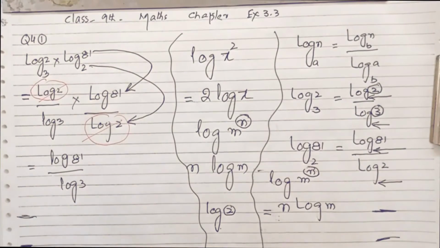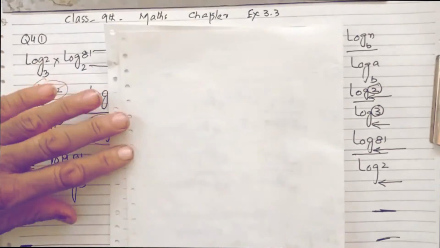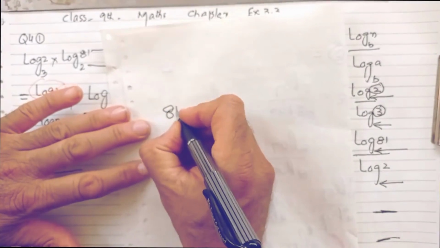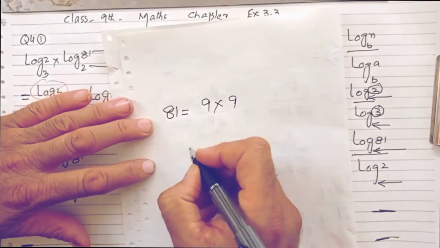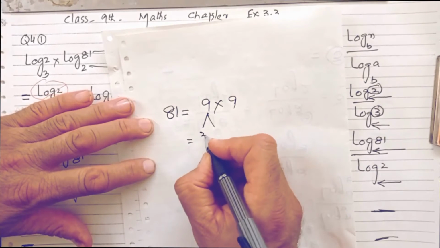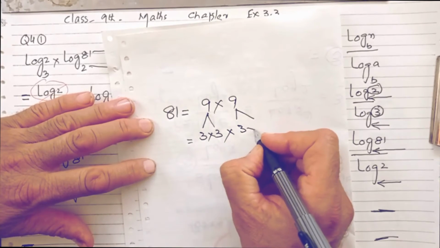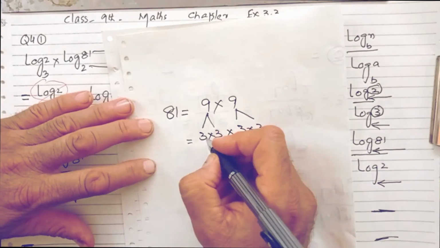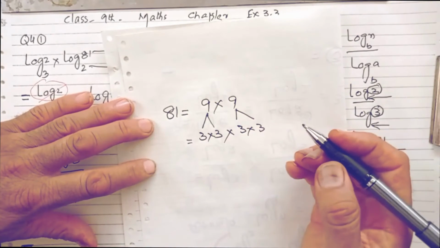Now 81, yes, log 81. So 81, you can write it like this, that 81 is 9 multiplied by 9, and this 9 is 3 multiplied by 3, and what is the power of 3? Yes, nothing visible.